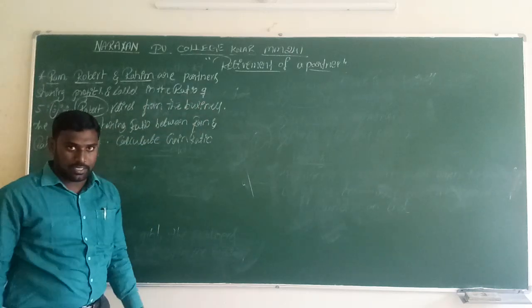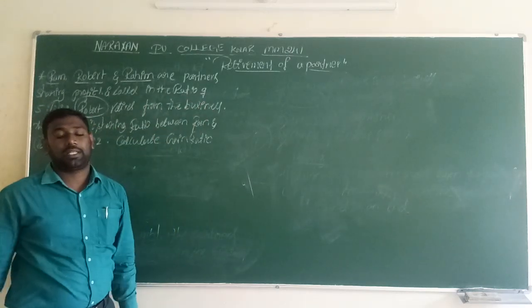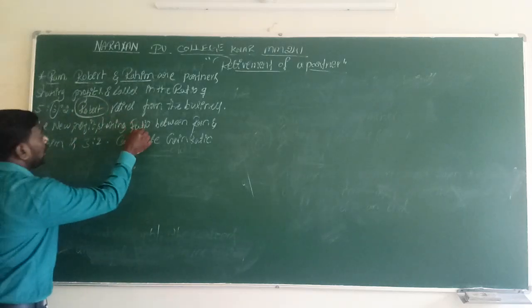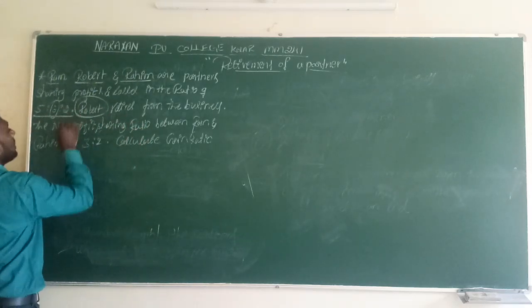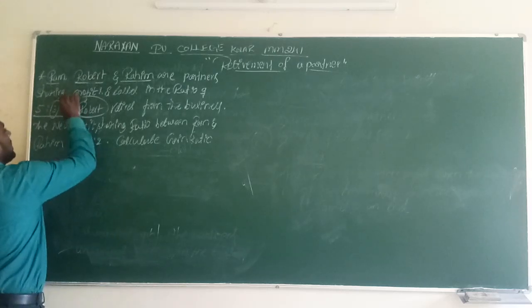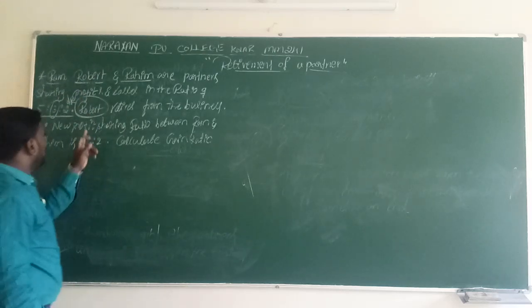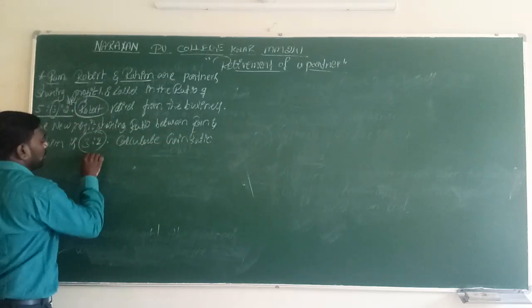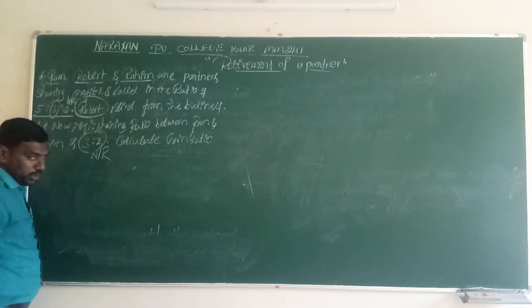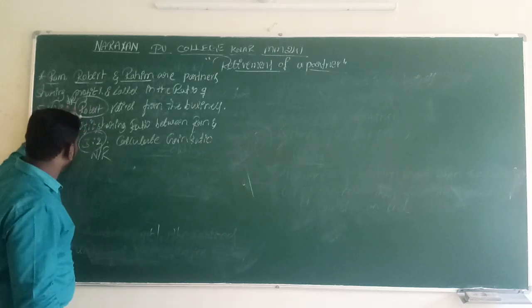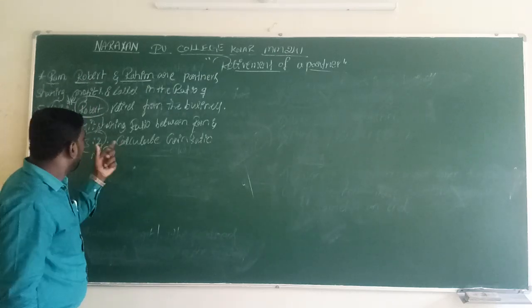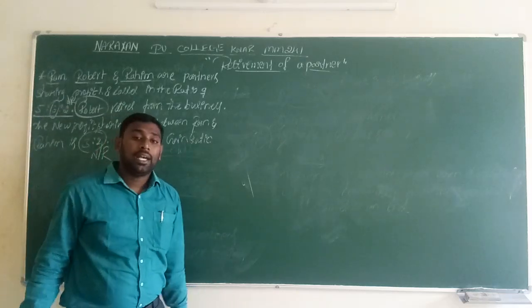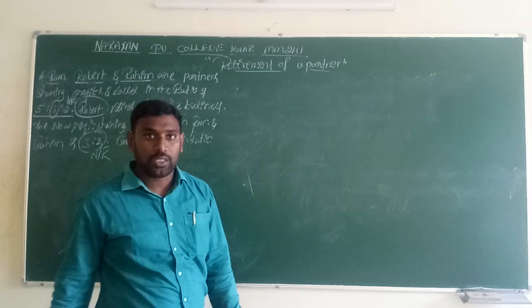Out of the 3 persons, the middle partner, Robert, is retiring. The ratio given for the 3 persons we consider as the old ratio, and the new profit sharing ratio between Ram and Rahim is 3:2. We consider this as the new ratio. The old ratio is available, the new ratio is also available, and with the help of these 2 ratios we have to calculate the gain ratio.